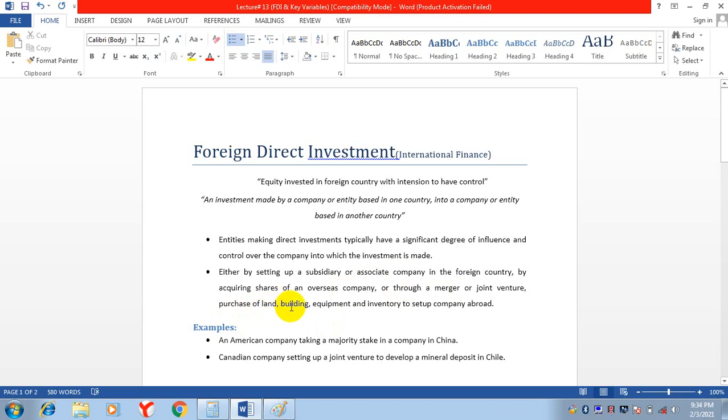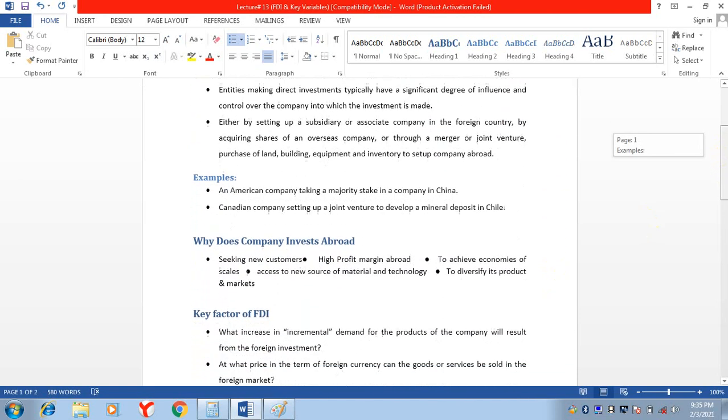Purchase of land, building, equipment, and inventories to set up a company abroad: purchasing land, then making a building, then purchasing equipment and inventory to set up a totally new company abroad. So there are possibilities: it can be a joint venture, it can be a purchase of shares in a foreign country of more than 50%, it can be through acquisition, or it can be making a totally new company by purchasing land, building, machinery and all other things.